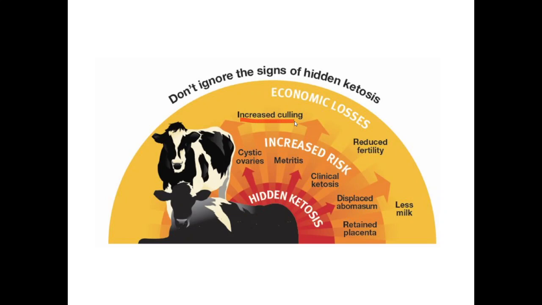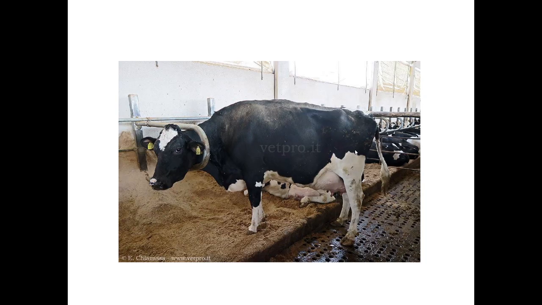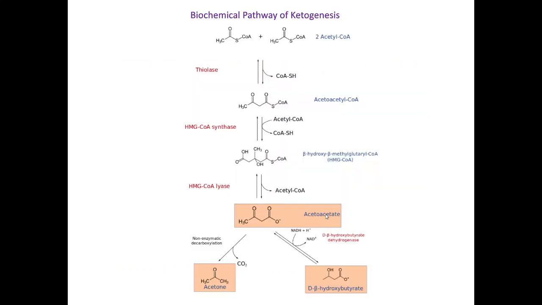increase the culling of the animal. In our country, culling is banned, but in other countries, the farmer may resort to culling of the animal. The animal's reproductive fertility can also get reduced, and there is less milk yield. So whenever we consider the farmers, there is a threefold risk: less milk, reduced fertility, and increased culling, and this results in economic losses for the farmer. This animal may get depressed. So, ketosis.